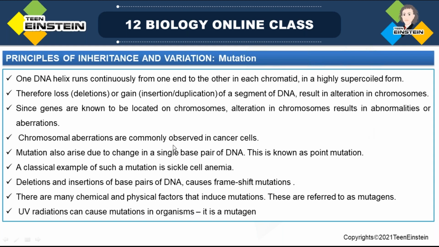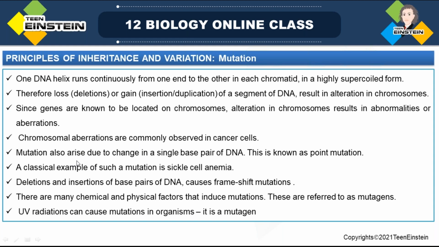These chromosomal aberrations are commonly observed in cancer cells. Cancer cells, what do they have? They are losing control. For a cell and cell division, there is a control, right? In cancer cells they are losing that control. So they move away from the normal pathway, and chromosomal aberrations or changes are commonly seen in cancer cells.